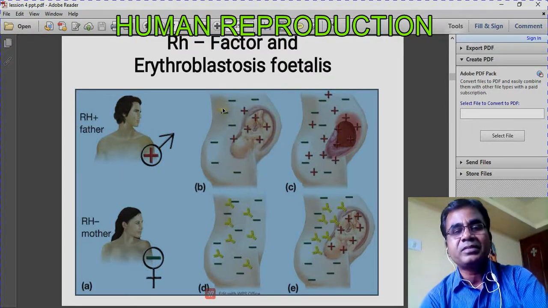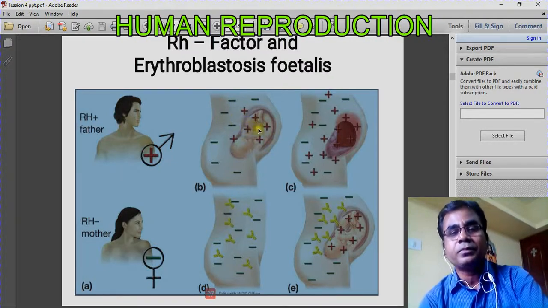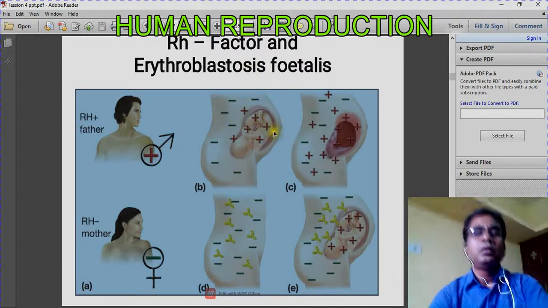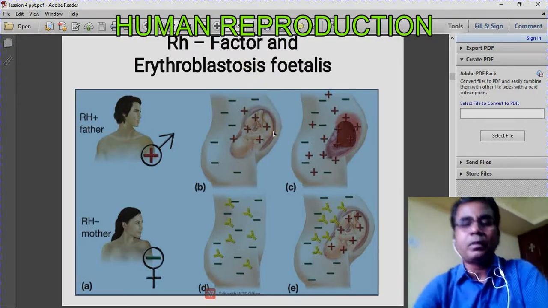The mother's blood group is negative and the fetus's blood group is positive, so there will be incompatibility. There will be some problems. In the beginning, there is no problem.